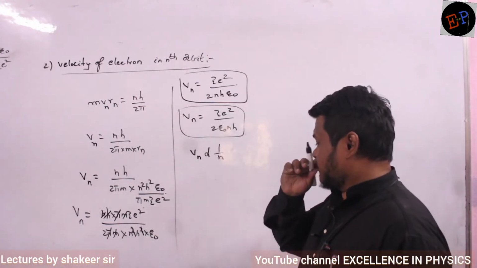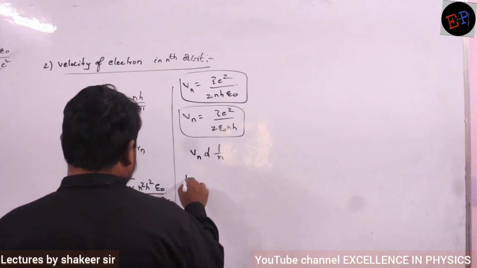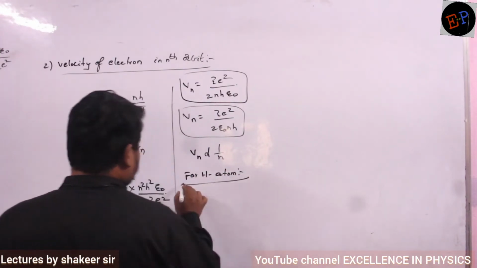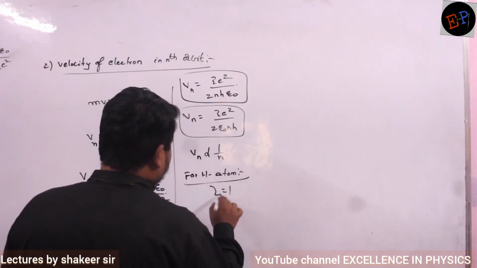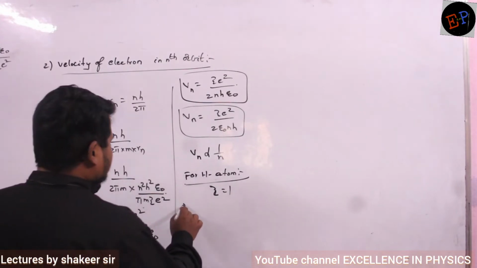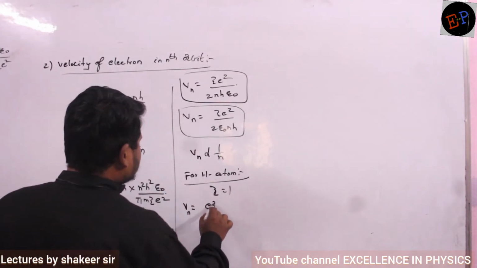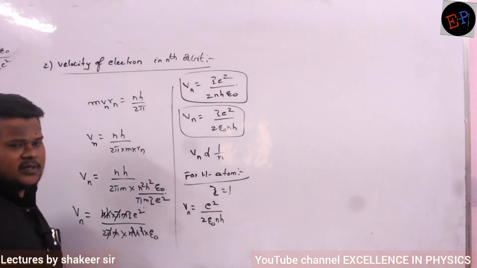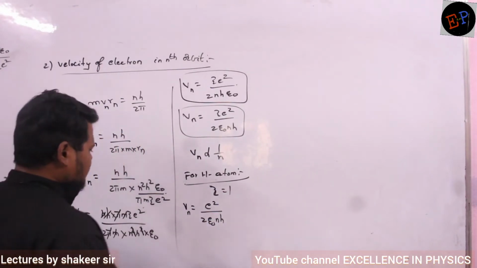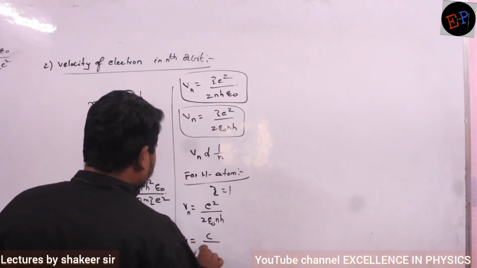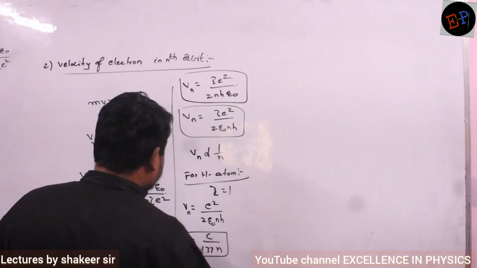So now if I do the calculation for hydrogen atom, then Z value will be 1, no? Z value will be 1. So velocity of electron in nth orbit is how much? e square divided by 2 epsilon naught n into h. Now again if I substitute all these values, I will get V is equal to C divided by 137 n, where C is called as speed of light.